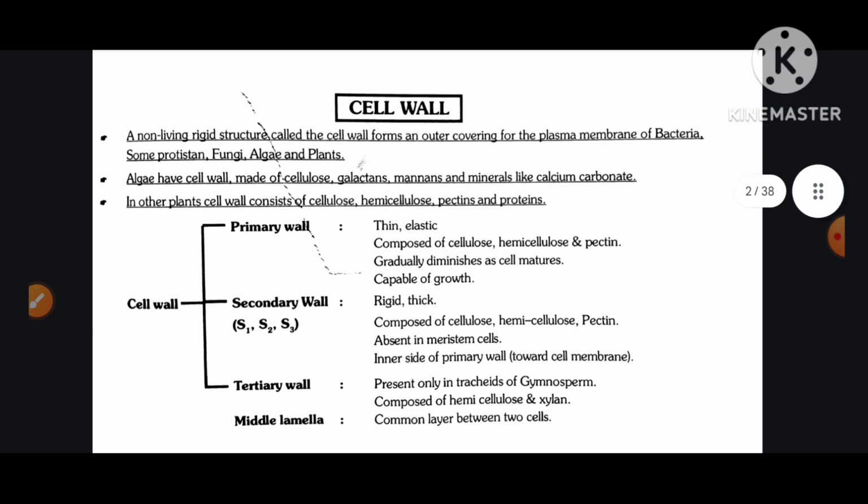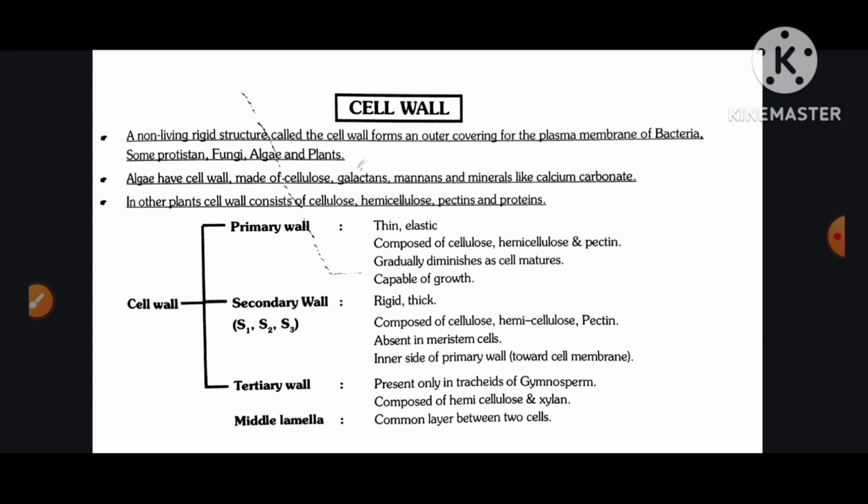Cell wall: a non-living rigid structure called the cell wall forms an outer covering for the plasma membrane of bacteria, some protists, fungi, algae, and plants. Algae have cell walls made of cellulose, glycans, mannans, and minerals like calcium carbonate. In other plants, the cell wall consists of cellulose, hemicellulose, pectins, and proteins.